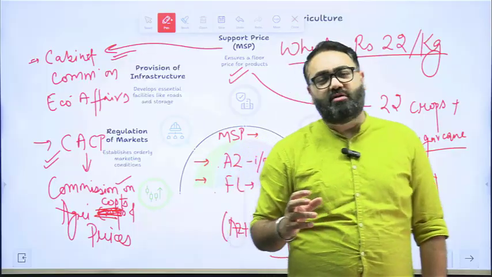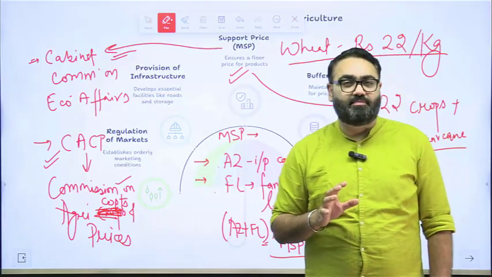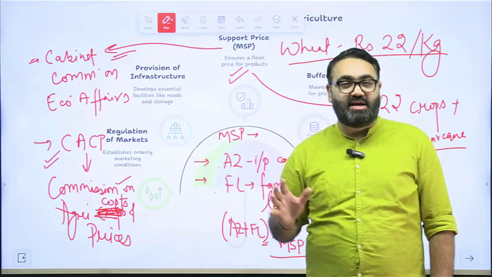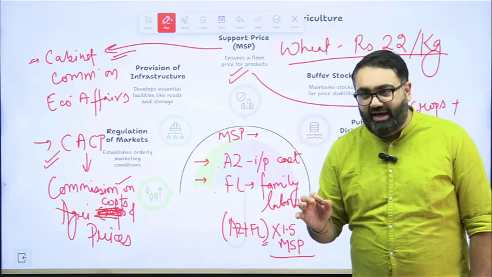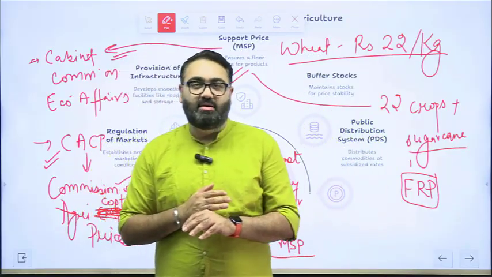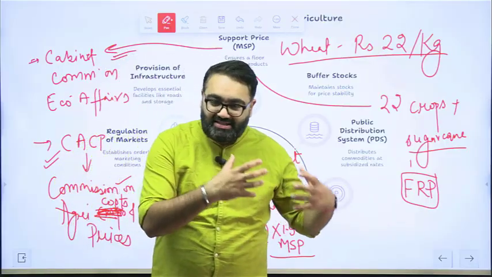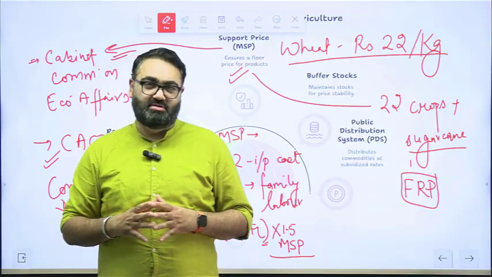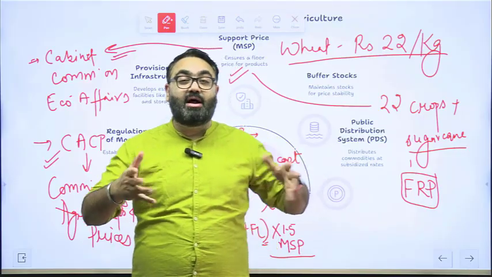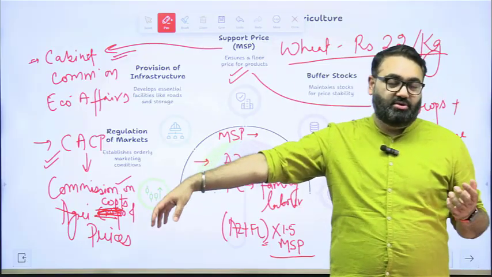Although they demand a lot of different things, one demand that they make consistently is about the MSP. One big demand that they make is that MSP should be given a legal status. The issue is right now MSP does not have a legal status, meaning that there is no law about MSP. It is not written in the constitution. The government decides it on the basis of executive actions. So the fear that the farmers have is that tomorrow if the government does not announce MSP, then you can't go to the court against it. That is one part of the story.